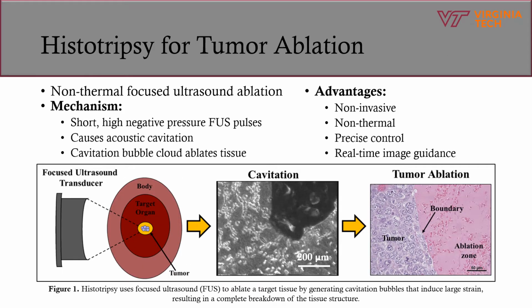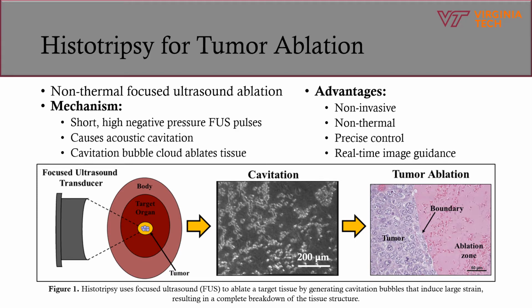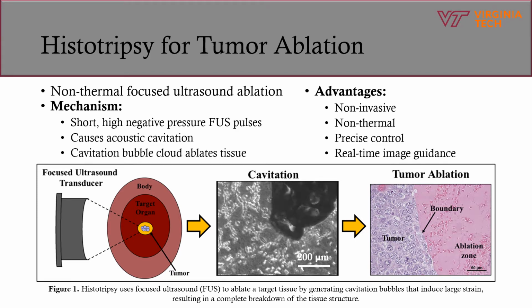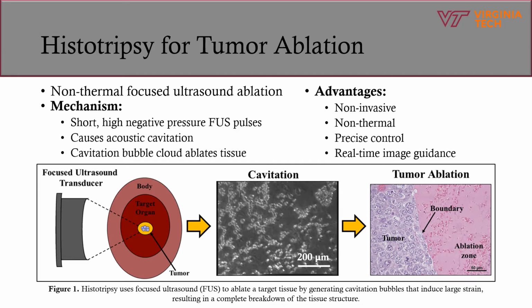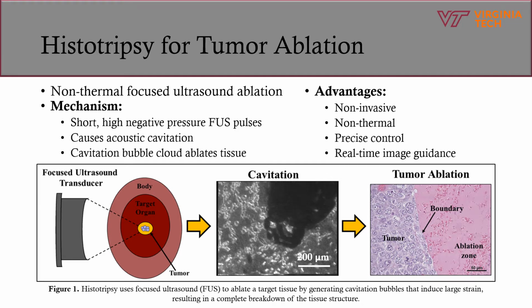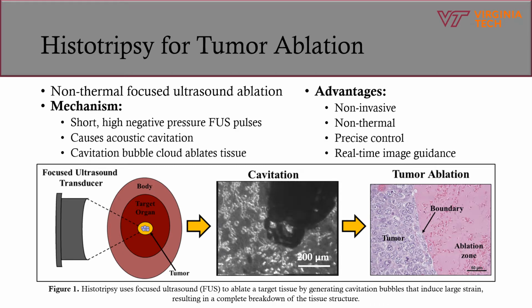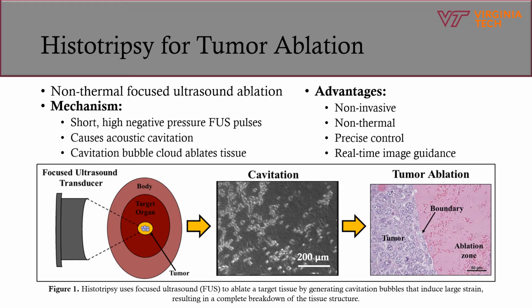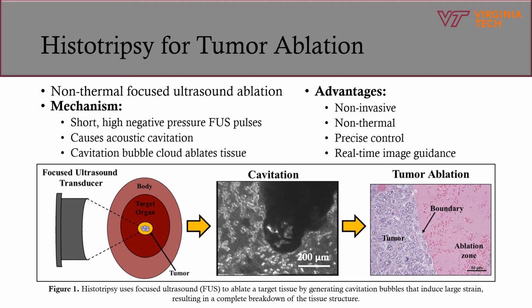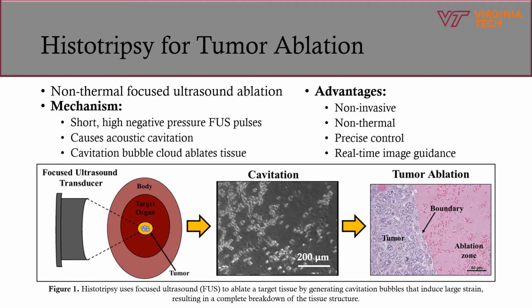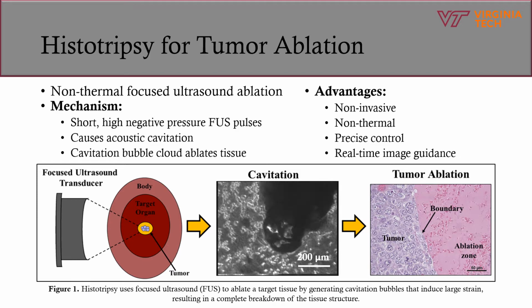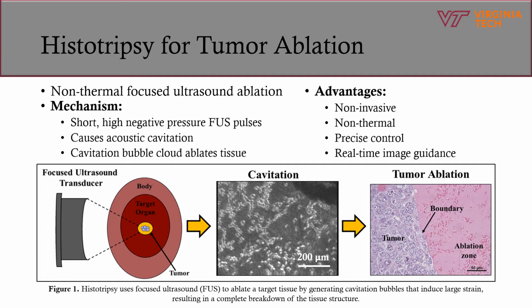Histotripsy is a non-thermal, non-invasive focused ultrasound ablation method that uses acoustic cavitation to disintegrate tissue into subcellular components. Histotripsy uses high-pressure ultrasound pulses to generate a cavitation bubble cloud that ablates the target tumor with millimeter precision. Histotripsy has been previously evaluated for the treatment of liver, breast, and kidney cancers, but has yet to be tested for the treatment of bone tumors.